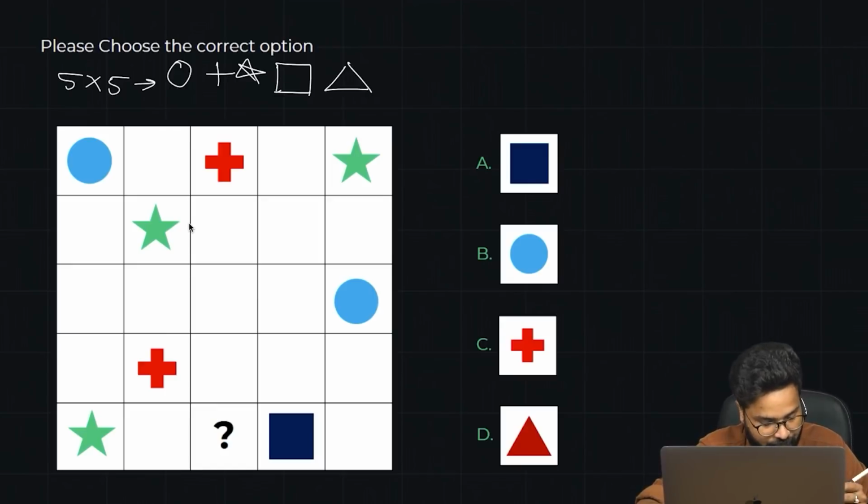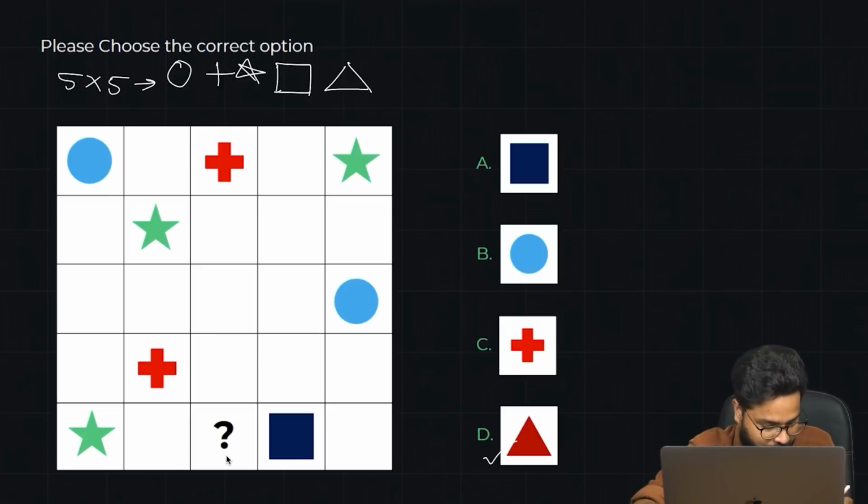So these are the 5 different figures that you see here in a 5x5. There should be 5 different figures. So circle, plus, star, a square, and then a triangle.